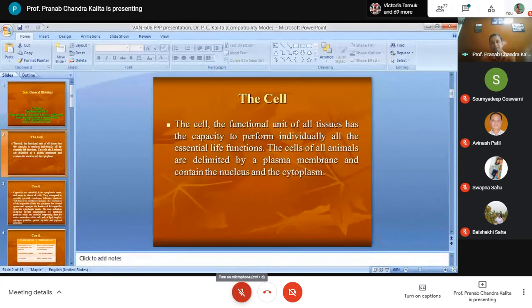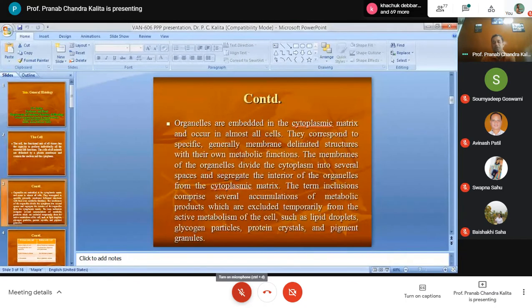As you know, the cells of all animals are covered by a plasma membrane, and they contain the nucleus and the cytoplasm. Within the cytoplasm you will find the cell organelles and the cell inclusions.